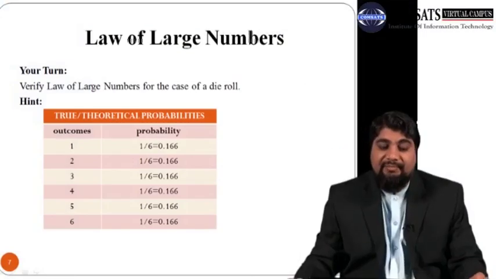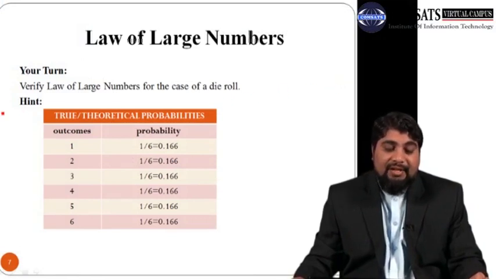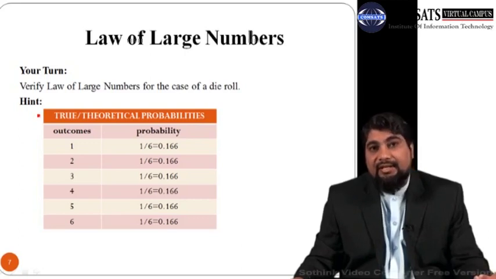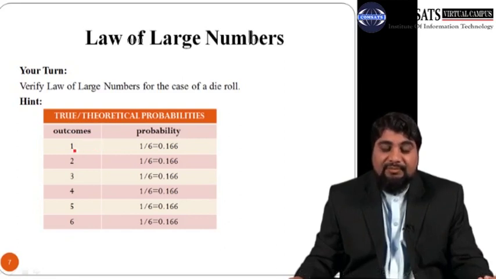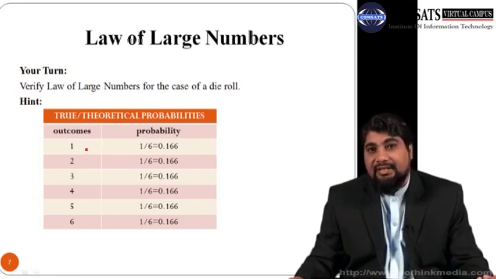Now it's your turn. You have to verify the law of large numbers for the case of a die roll. Here I have provided some hints for you. When a die is rolled, we have 6 possible outcomes: 1, 2, 3, 4, 5, 6, and the probability of getting 1, which is also called the theoretical or true probability, is 1 out of 6 or 16.6%.